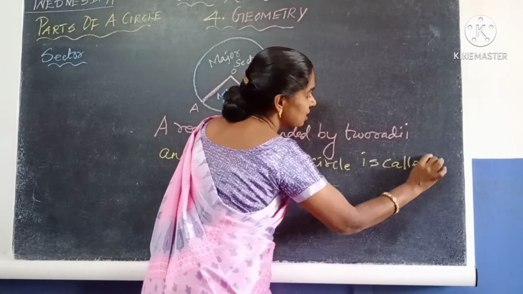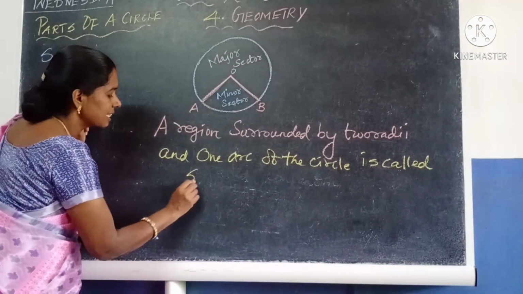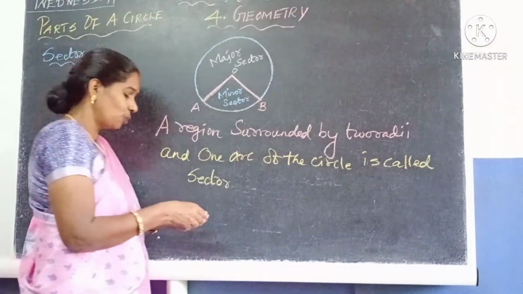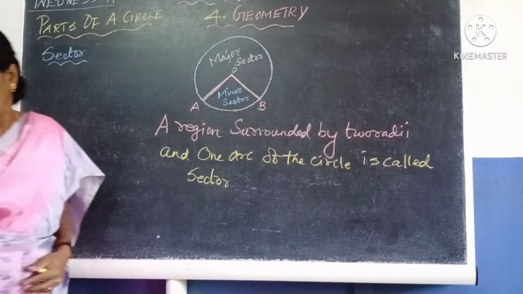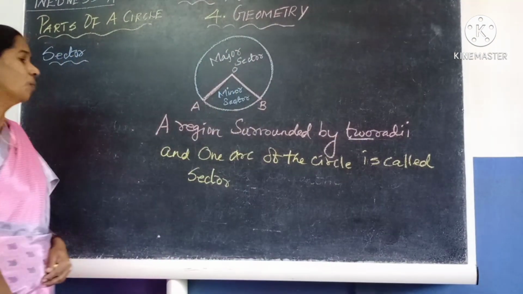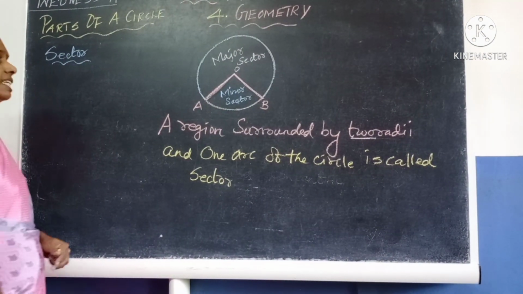What is the name of the region? Sector. It is a region surrounded by how many radii? Two radii and one arc. Two radii and one arc of the circle is called the sector.